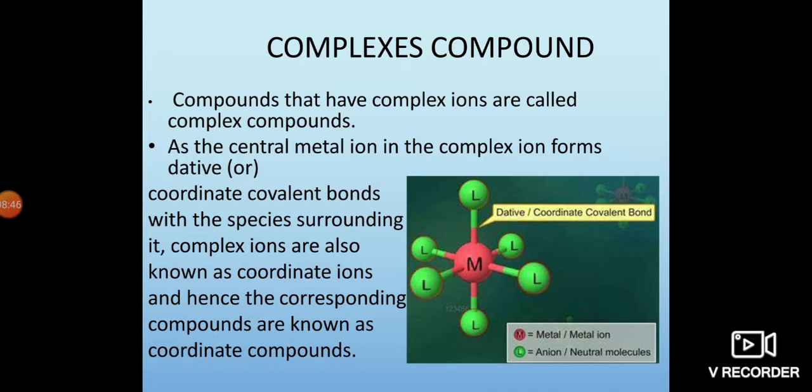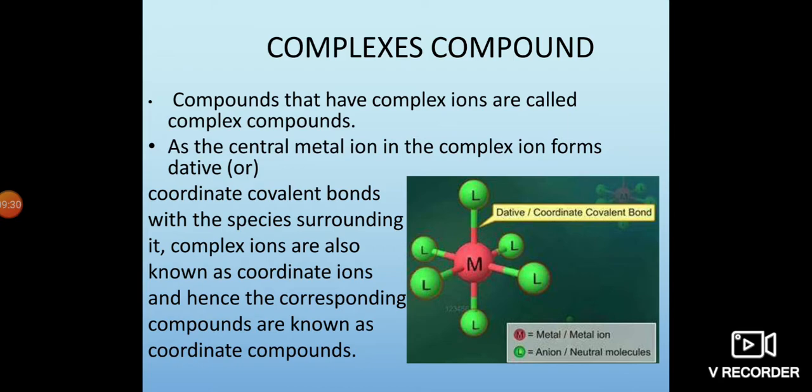As the central metal ion in the complex ion forms dative or coordinate covalent bonds. Already we discussed that a dative bond means the electrons required to form a bond are donated by one atom, and the bond formed together is called a dative bond. On the other hand, the other element has vacant d orbitals. So here the metal atom has vacant orbitals to locate the electrons, and the ligand gives the electrons, which forms a bond between the metal and ligand. So it is called a dative bond.